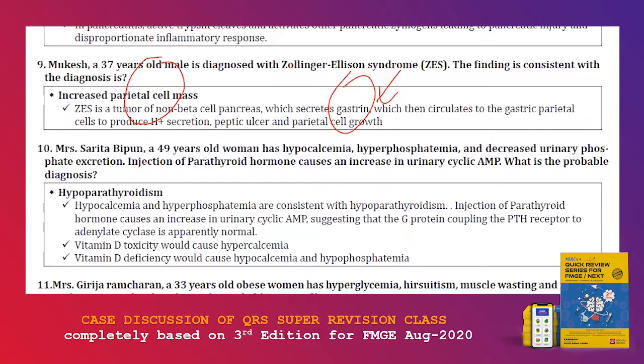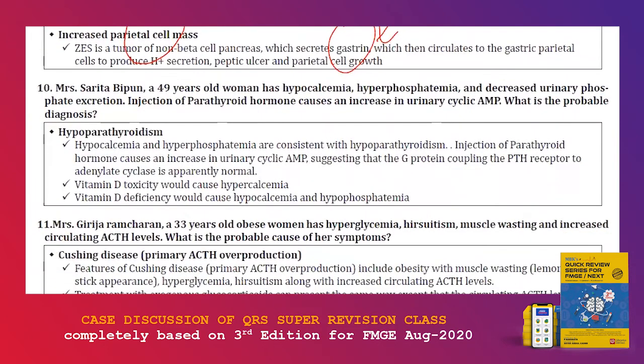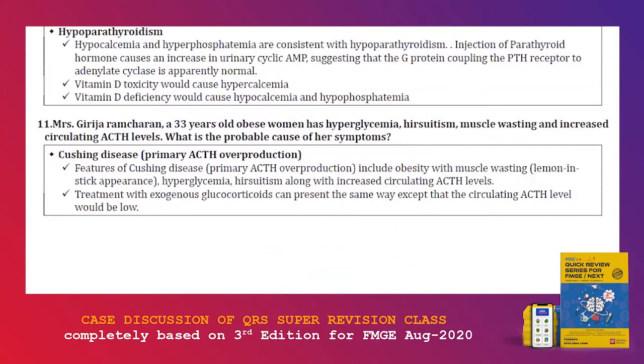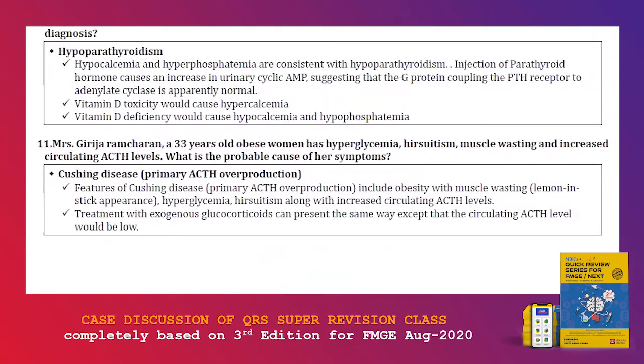The next patient is hypocalcemic, hyperphosphatemic, with decreased urinary phosphate excretion. You inject parathyroid hormone, which causes an increase in urinary cyclic AMP. What is the possible diagnosis? The answer here is hypoparathyroidism. You need to know different points from here. Hypocalcemia and hyperphosphatemia are consistent with hypoparathyroidism. These are the two important points. Injection of PTH causing an increase in urinary cyclic AMP suggests that the G protein coupling the PTH receptor to adenylate cyclase is apparently normal. This is the first point.